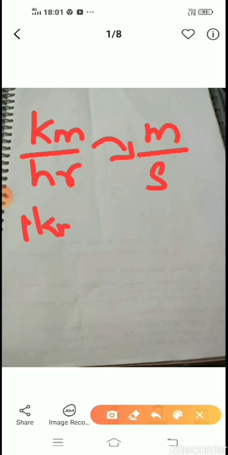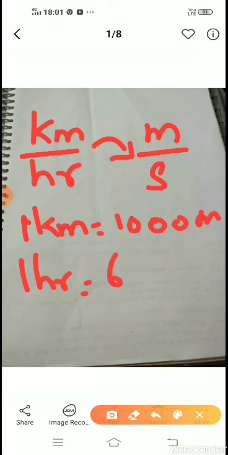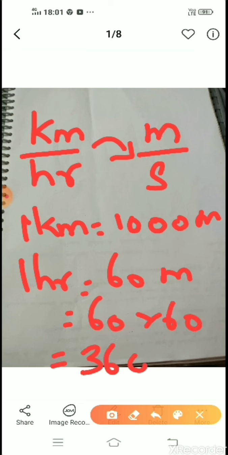What is 1 kilometer? It is 1000 meters. What is 1 hour? 60 minutes. What is 1 minute? 60 seconds. Therefore 60 into 60, you will get 3600 seconds. Okay, 1 kilometer is 1000 meters, 1 hour is 3600 seconds. Now we have to convert it.